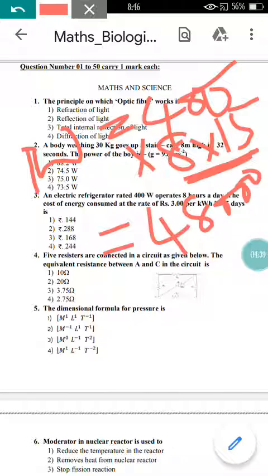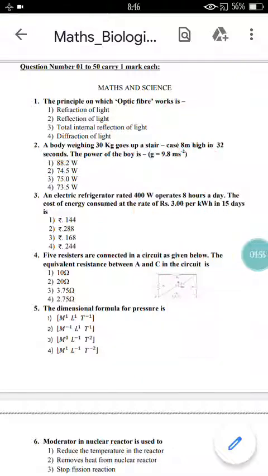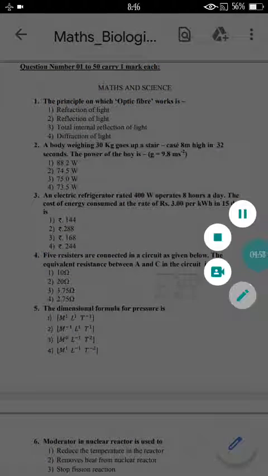Just multiply this value by 3 rupees. As you know, this will come under kilo, so multiply 48 with 3, and you are going to get the answer as 144 rupees, right? So option 1 will be correct here.